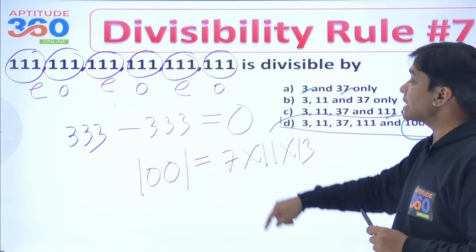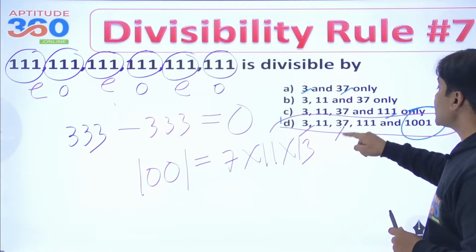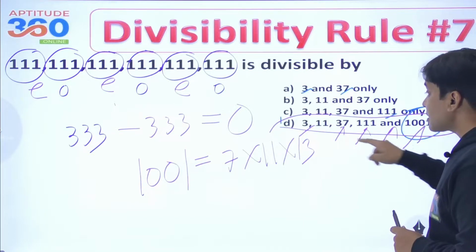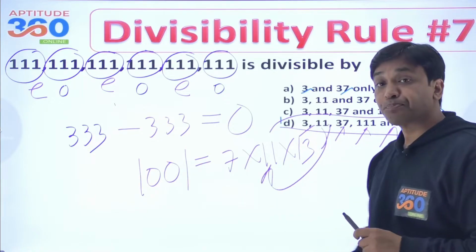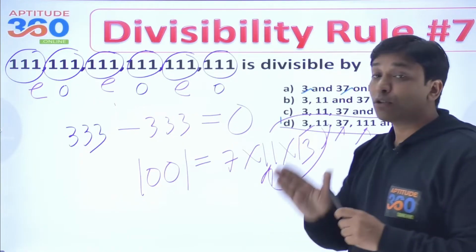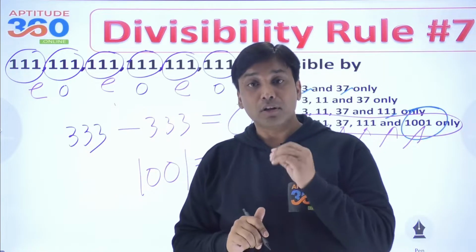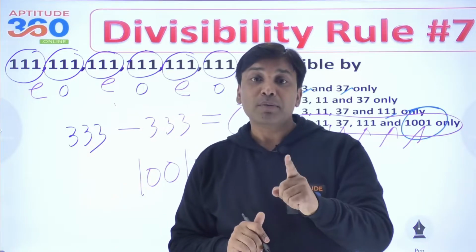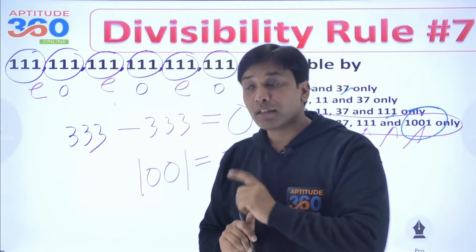In fact, it is divisible by 3 and 37 and this number and this number and this number, and 11 is also there, right? So this number is divisible by all of it. What is the takeaway from this particular question? You need to know the divisibility rule of 1001, right?